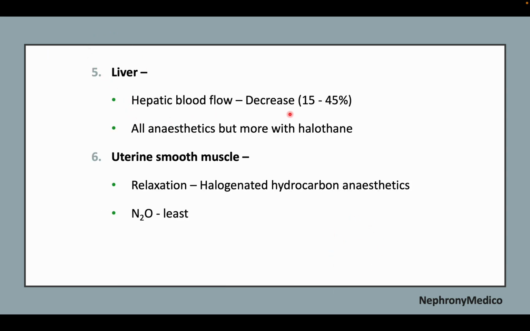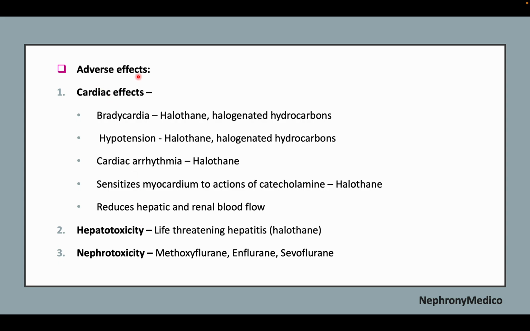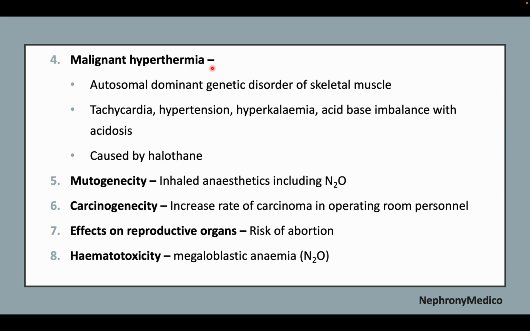In the liver, hepatic blood flow is decreased. In uterine smooth muscle, there is relaxation because of the halogenated hydrocarbon anesthetics. Least effect is seen with nitrous oxide. Now, adverse effects. Cardiac effects include bradycardia, hypotension, cardiac arrhythmia, myocardial sensitization to the action of the catecholamines, and reduction in hepatic and renal blood flow. Others include hepatotoxicity, nephrotoxicity, malignant hyperthermia, mutagenicity, carcinogenicity, effects on reproductive organs leading to risk of abortion, and hematotoxicity leading to megaloblastic anemia.